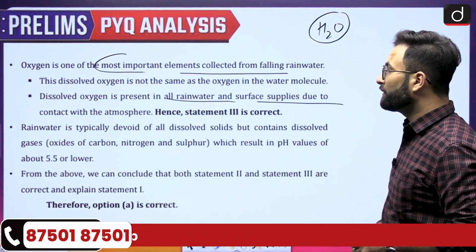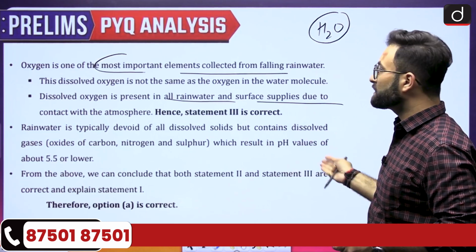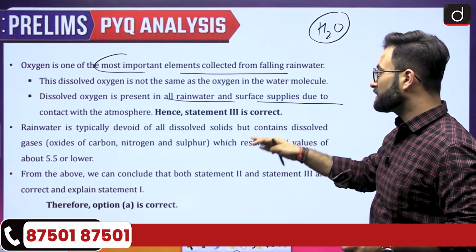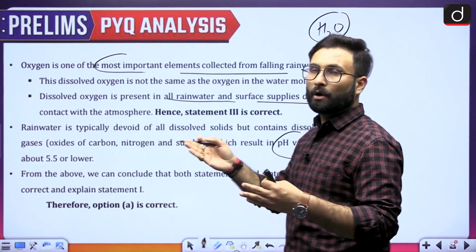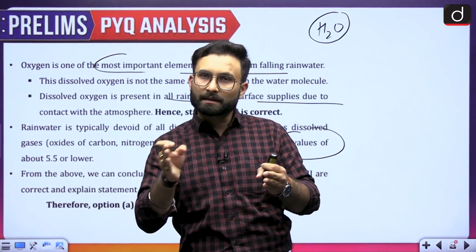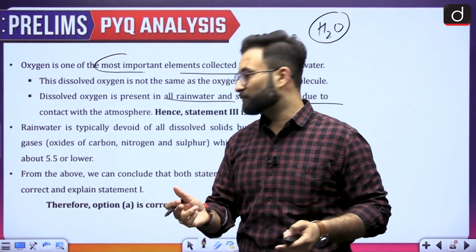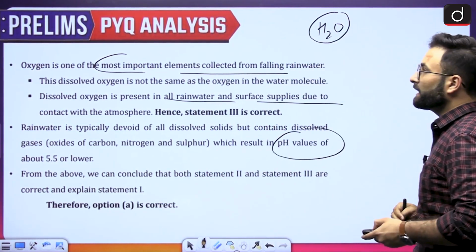Rainwater is typically devoid of dissolved solids but contains dissolved gases like carbon, nitrogen, and sulfur, which results in a pH of 5.5 or lower. That means these are creating acidic situations. So that is about the weathering and the rainfall.